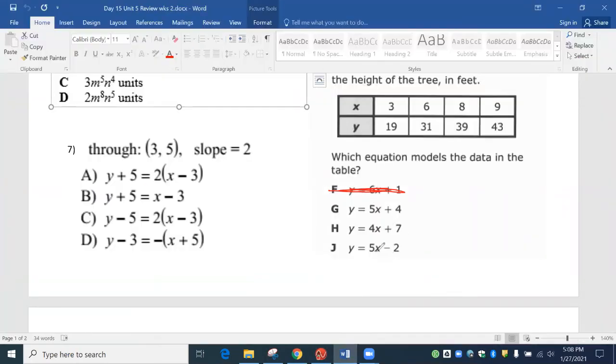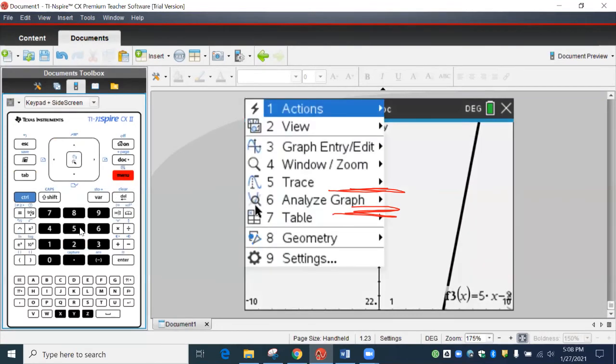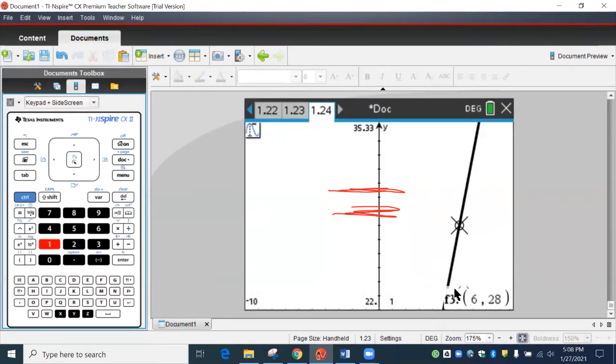Now this is totally different. So I'm going to skip down to J because the only difference is I got to switch that to a -2. So I'm going to hit tab, maybe hit tab and go up, and then just delete that and put -2. So that'll be pretty quick and painless. Menu 5-1. I already see 6 is 28. That's not right. We wanted it to be 31.